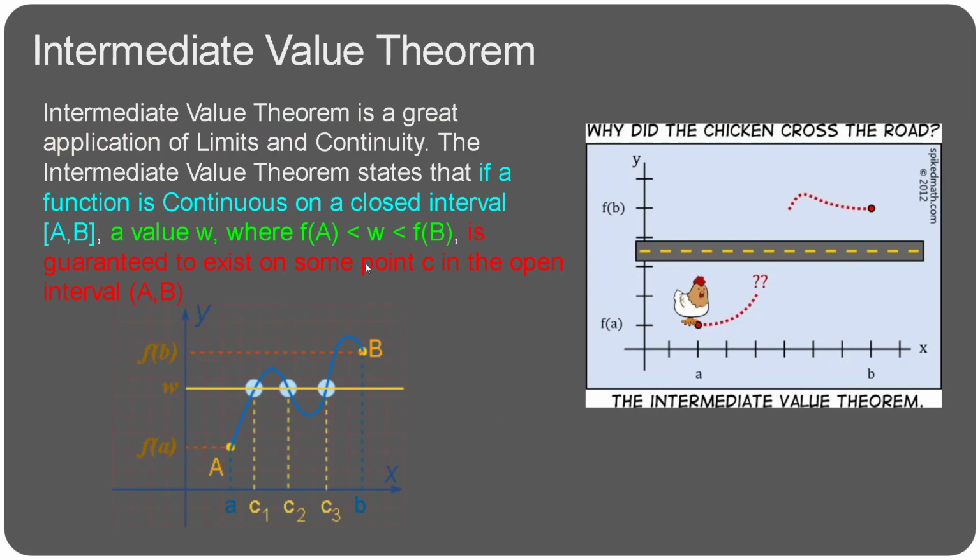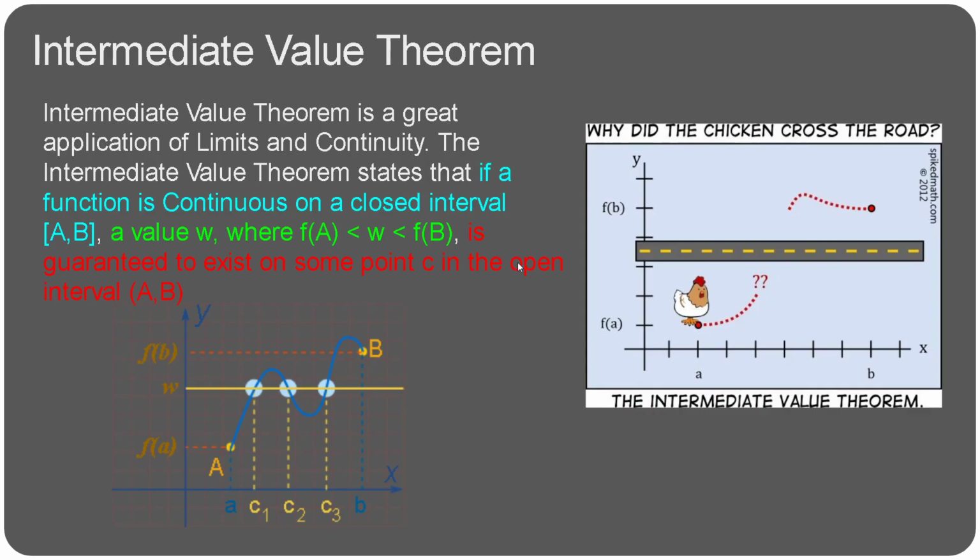When talking about continuity, a great application is the intermediate value theorem. The intermediate value theorem isn't only a calculus concept, but it's really common in calculus. So it's a great way to talk about continuity and limits. It just states that if a function is continuous on a closed interval a to b, so we have a and b right here, it has to be closed, then any value w between the y value of a and the y value of b is guaranteed to exist at some point c in the open interval a to b.